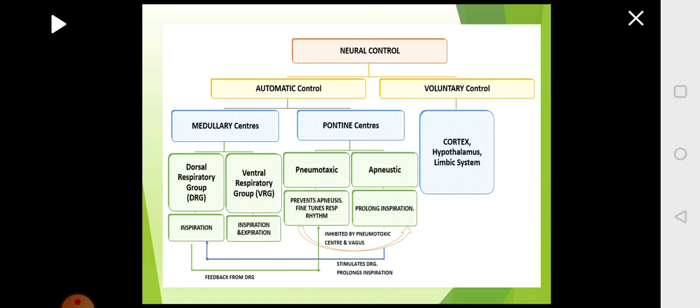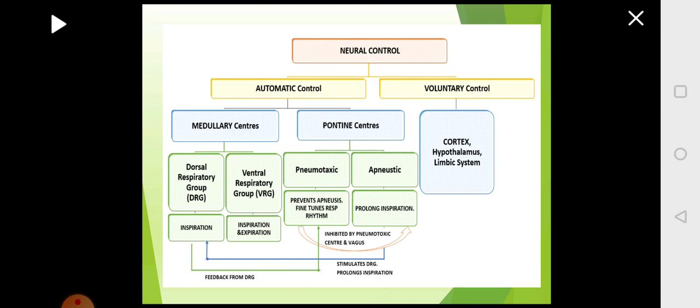The medullary center in turn has two important centers. The medullary center is called the basic center, which controls the basic respiratory action. The two centers present in the medulla are the dorsal respiratory group, called DRG, and the ventral respiratory group, called VRG.